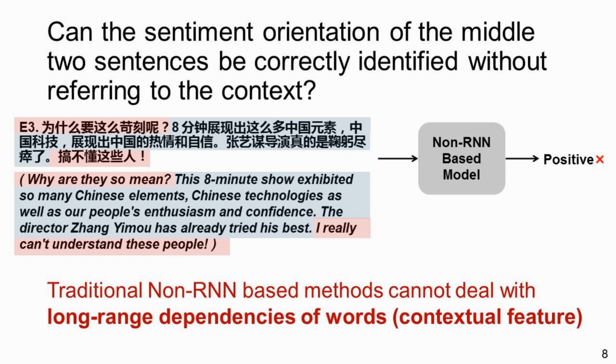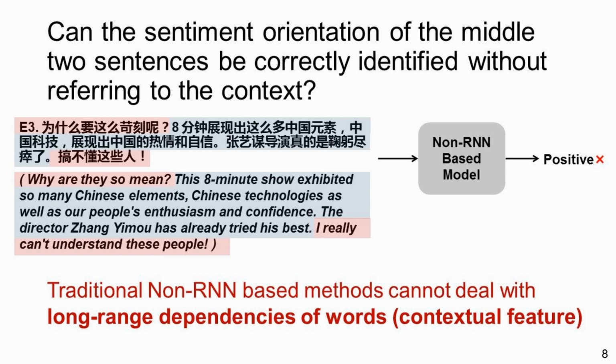For traditional models, because the major part of comments express positive sentiments, they would classify it as a positive comment, which is untrue if we refer to the context. After we refer to the first and the last sentence, we can find that even if the middle two sentences appear to have a strong positive sentiment, they only serve to emphasize the background topic that these people are too hard on the director of the 8-minute show.